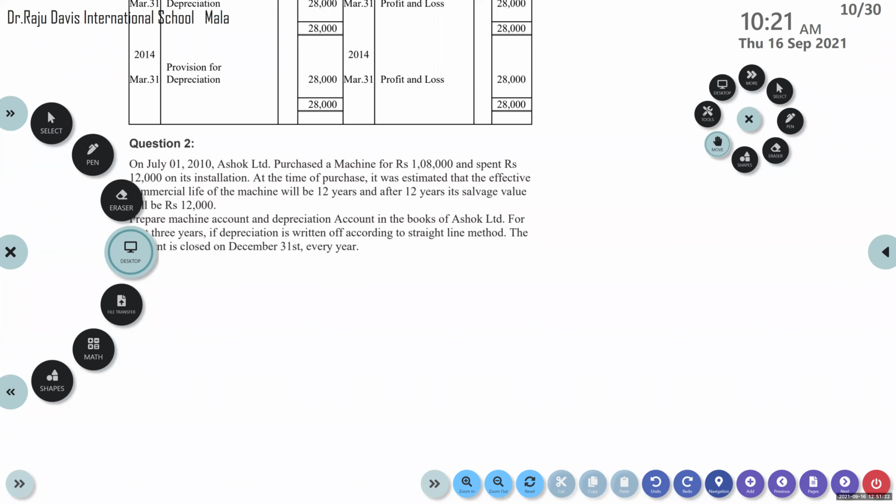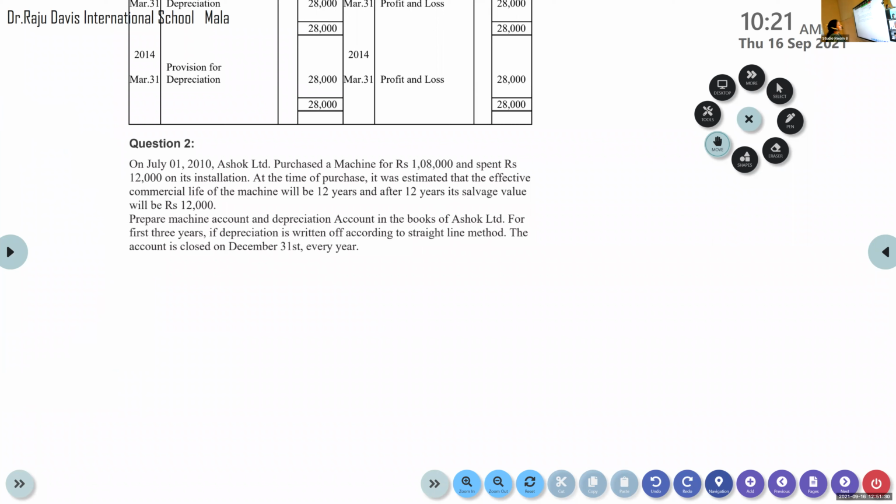Very similar to the first question. First of all, let's read and understand. On July 1st, Ashok Limited purchased a machine for rupees 1,08,000, and spent rupees 12,000 on its installation.